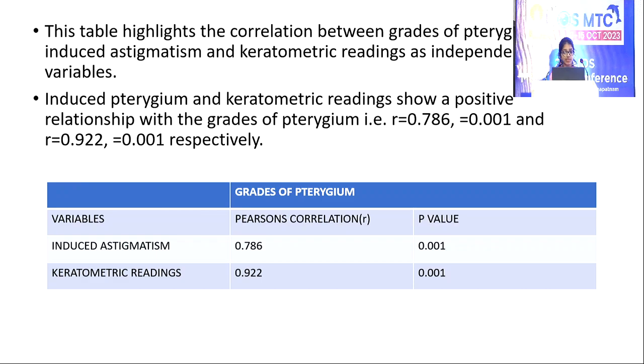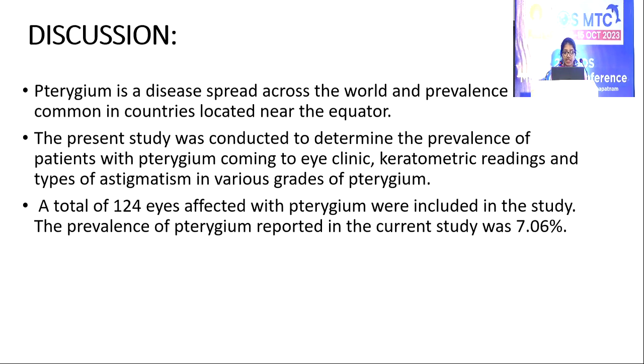This table here highlights the correlation between the grades of pterygium and induced astigmatism and keratometric readings as independent variables. Induced astigmatism and keratometric readings show a positive relationship with the grades of pterygium, that is, Pearson correlation R is equal to 0.786 where P value is equal to 0.001, and for keratometric readings the Pearson correlation coefficient R is equal to 0.922, where P value is 0.001 respectively.